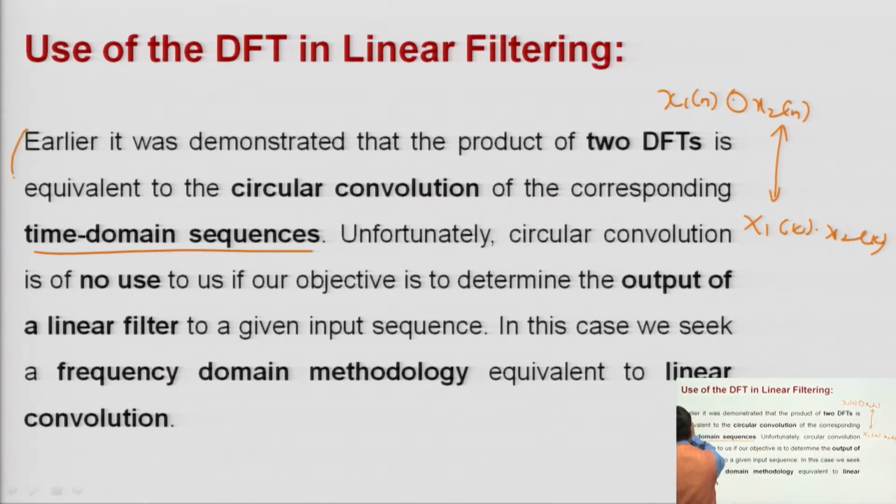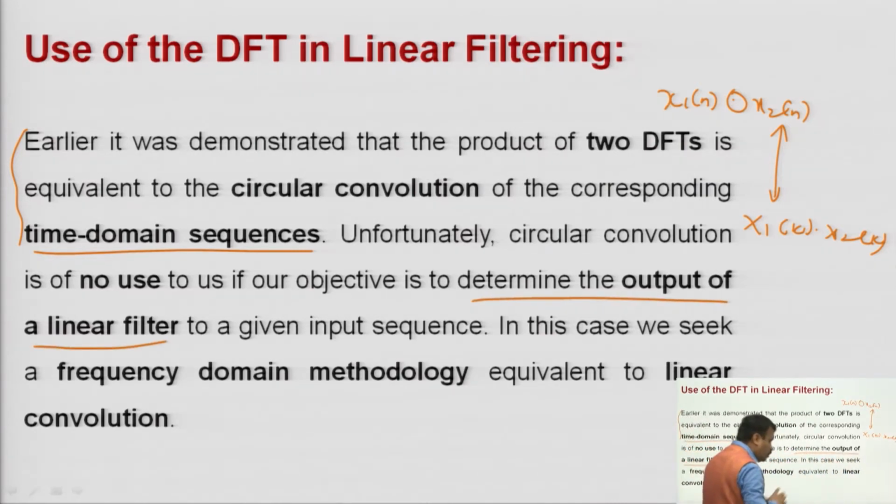This statement is as per our circular convolution property that I told you in the DFT properties. But unfortunately, the circular convolution that we are computing here is of no use for us. Why? Because our objective here is to determine the output of a linear filter, because DSP means digital signal processing.